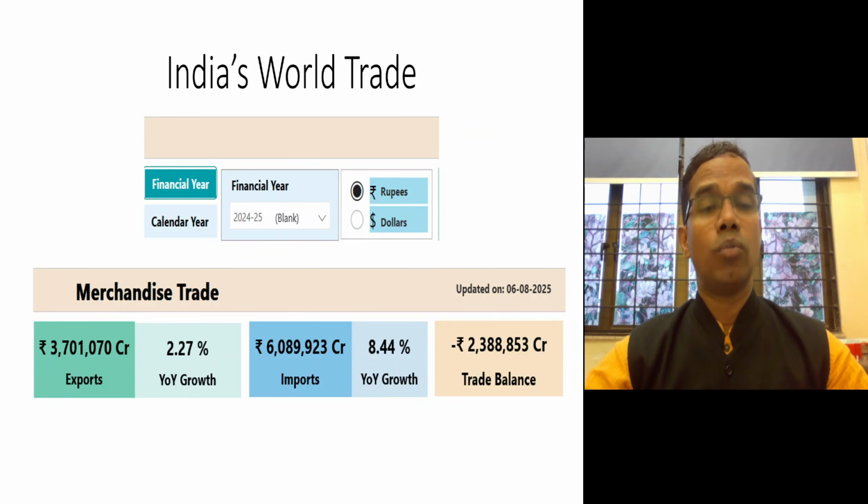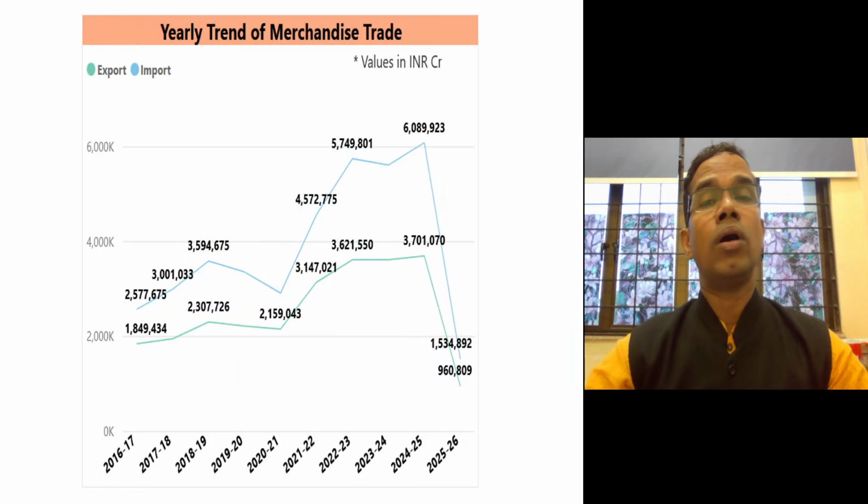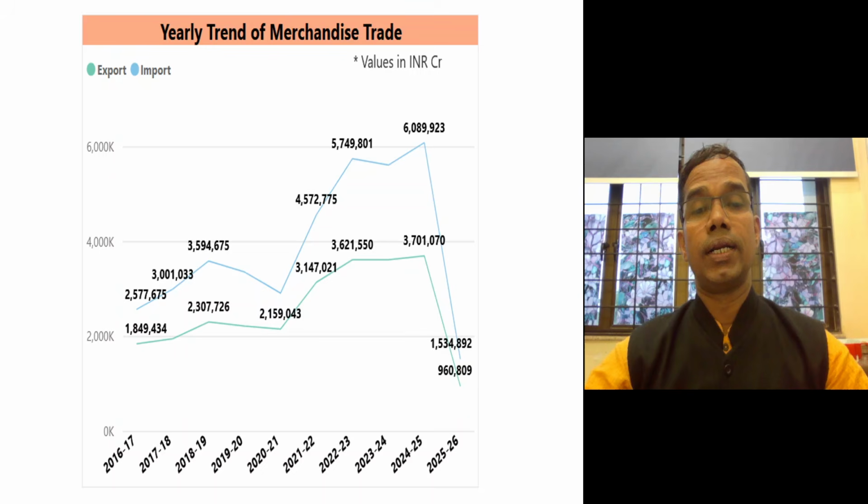So we import more than we export to the entire world, and that's how we have a huge amount of trade deficit. And this is the overall trend that you can see from 2016-17 to the present, how India's foreign trade has behaved. And we see that during COVID-19 in 2019-20, the trade had gone down, and after that it has again gone up, and we are exporting less than what we are importing. That's why there is a trade deficit.